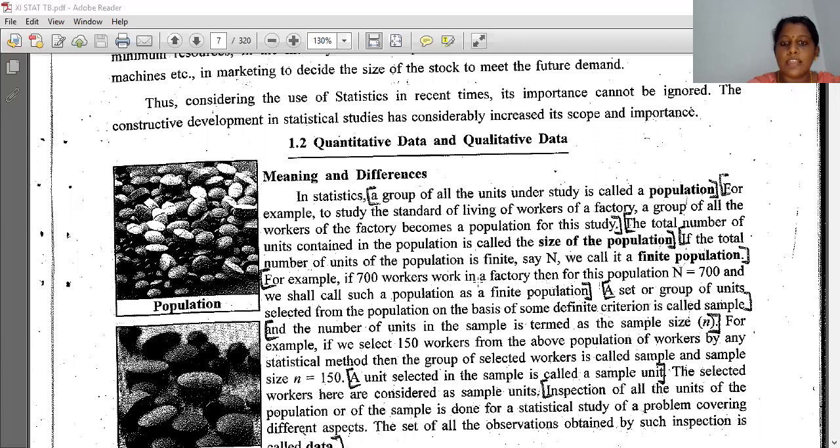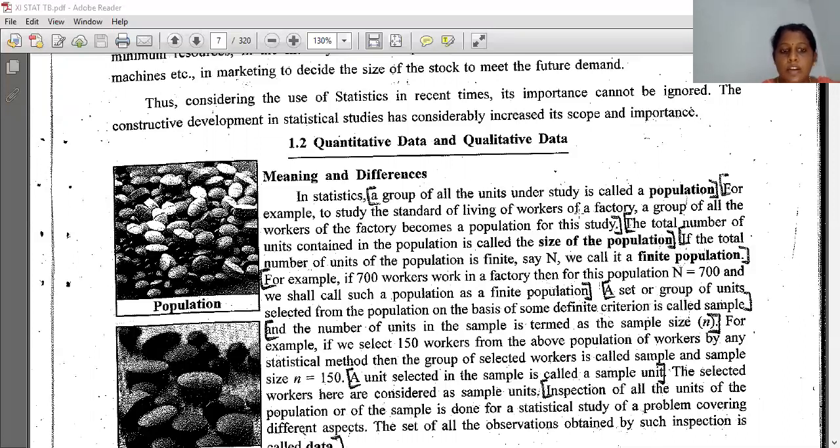For example, to study the standard of living of workers of a factory, the group of all the workers of the factory becomes the population for this study. Now, the total number of units contained in the population is called the size of the population. When we are studying the standard of living of workers, we get some numbers, that is called the size of the population.